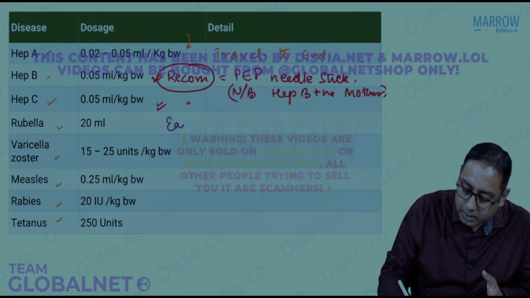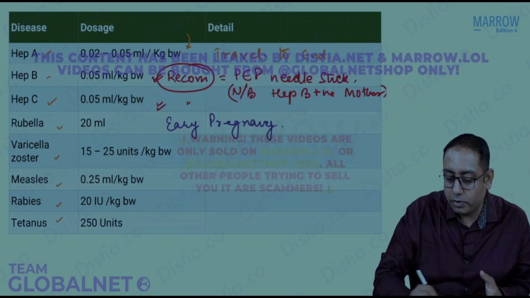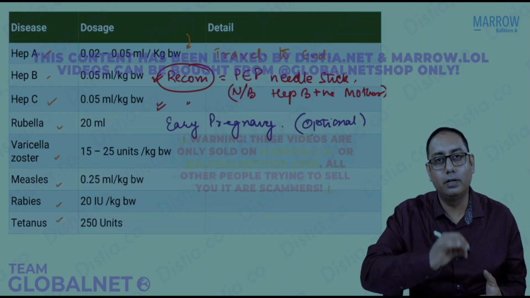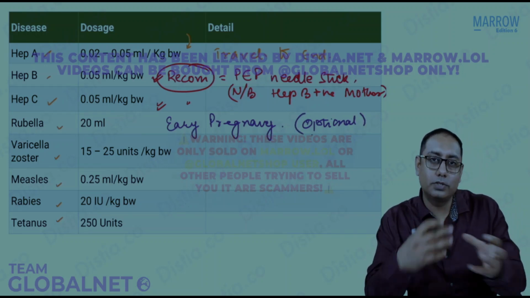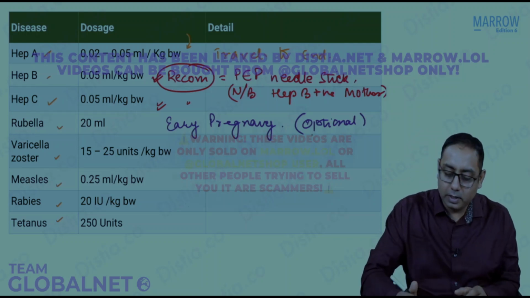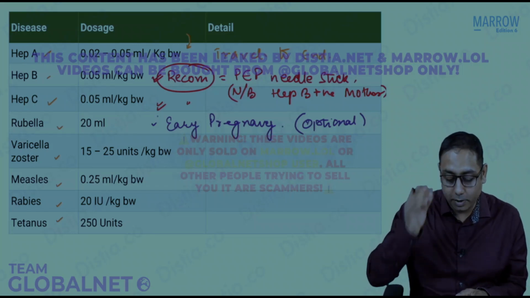So in early pregnancy, we might think of it as kind of optional. It depends on the viral load or the closeness of contact with the rubella exposure to the pregnant female. So in early pregnancy, we may think of giving a rubella immune globulin.